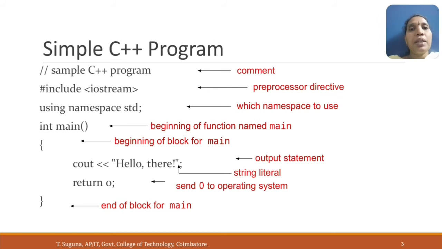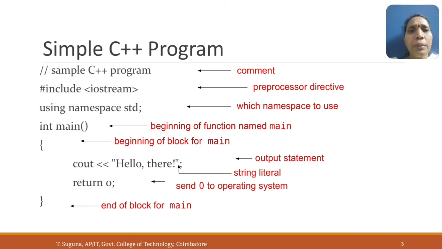iostream is input output stream. So this supports all the functions that are used for input statements and output statements. Using namespace std. Which namespace is used? That is defined here. Here std is the namespace used for this program. int main. This is the beginning of a function named main. This is the first executable statement in the C++ compiler.